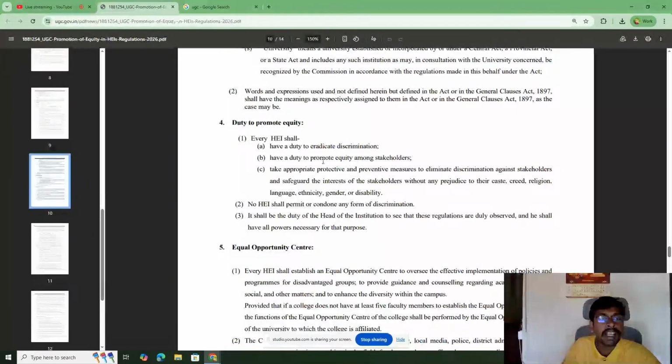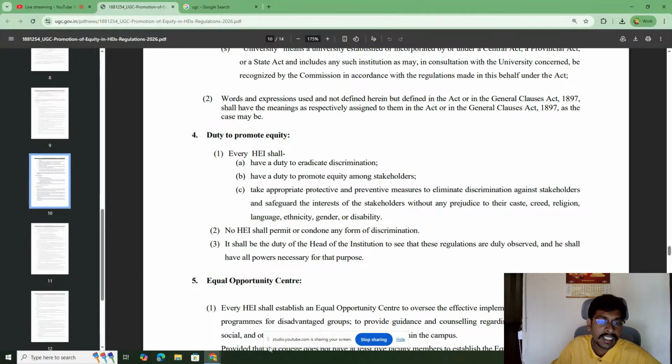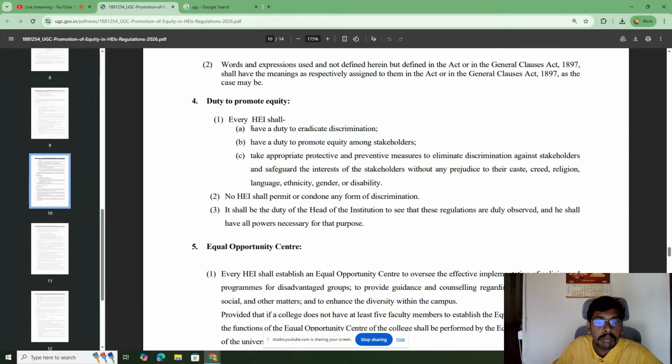So we are explaining the detailed guidelines of the UGC Bill 2026 on caste discrimination. Let's get into what the bill is exactly about. UGC released these guidelines, and UGC has clearly indicated that every higher education institution shall be responsible for eradicating discrimination. They have to eradicate caste discrimination on campus, and it's their duty to promote equity among stakeholders.